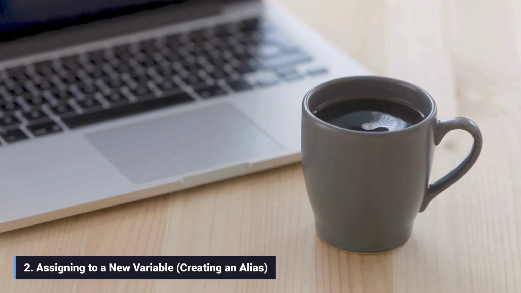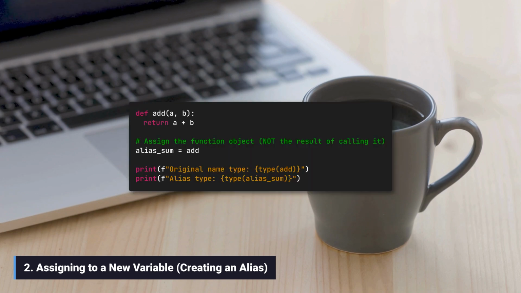2. Assigning to a new variable. Because a function name is just a variable pointing to the function object, you can assign it to a new variable. Note that we use the function name add without parentheses. This new variable, alias_sum, becomes an alias for the original function.